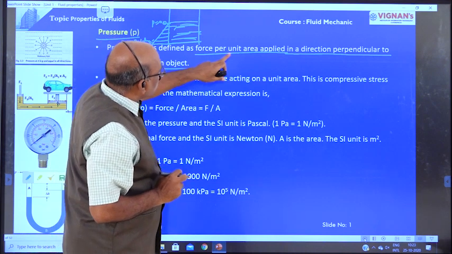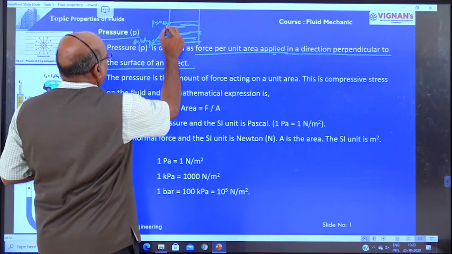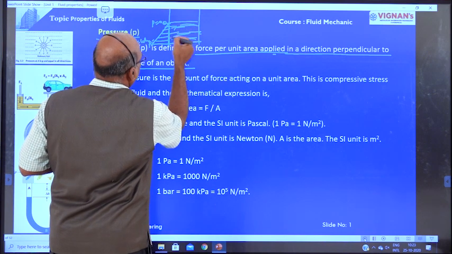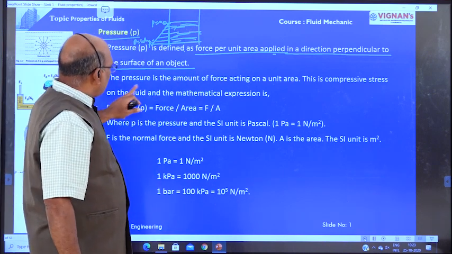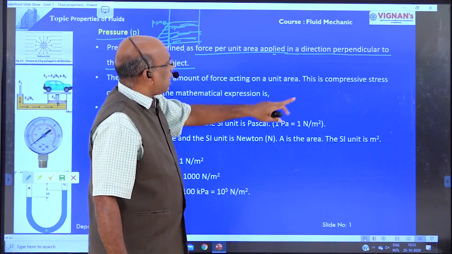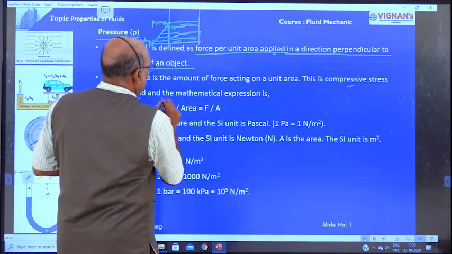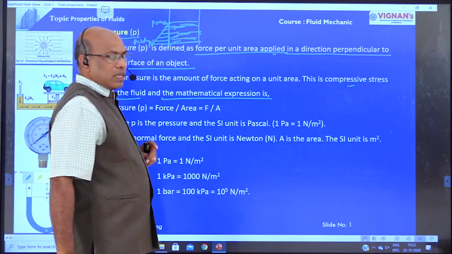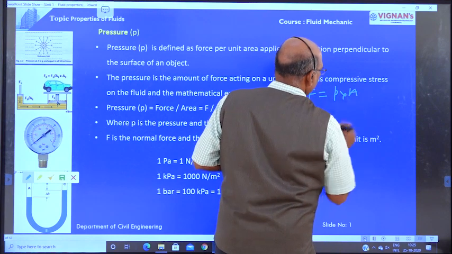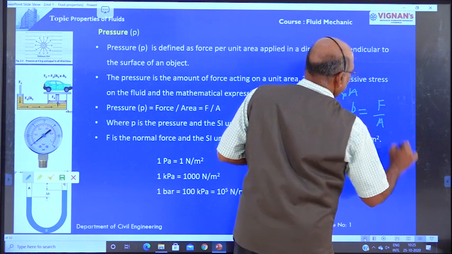Pressure is defined as the force per unit area acting normal to the surface. This is always acting normal to the surface. The pressure is the amount of force acting on unit area. This is compressive stress on fluid and mathematically expressed as force equal to pressure into area, or intensity of pressure P is equal to force by area.